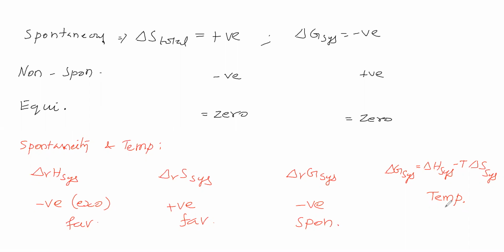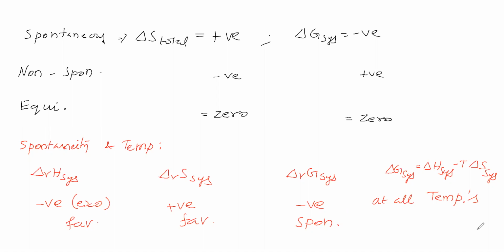At all temperatures, delta G will be negative, which means the process will be spontaneous. Whatever the temperature, the process will be spontaneous.